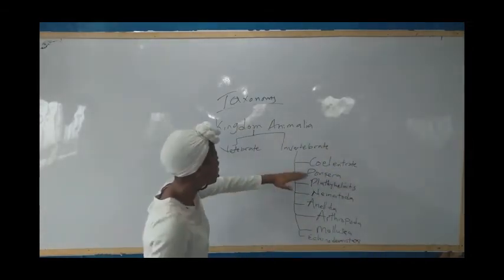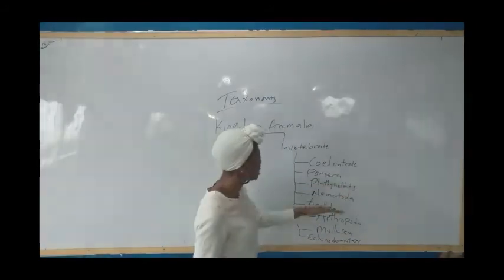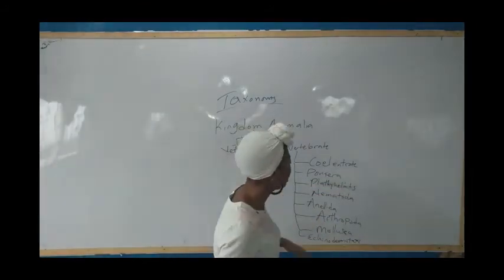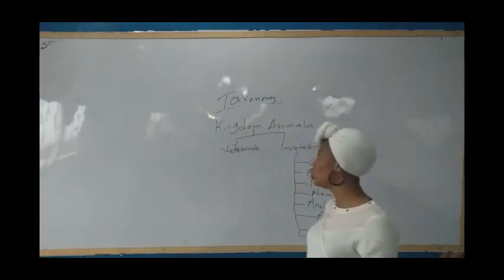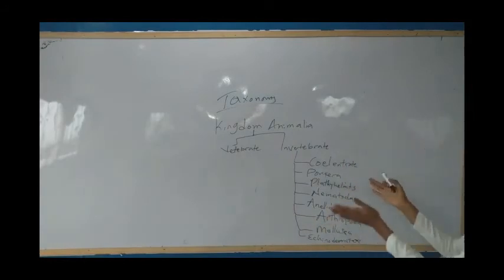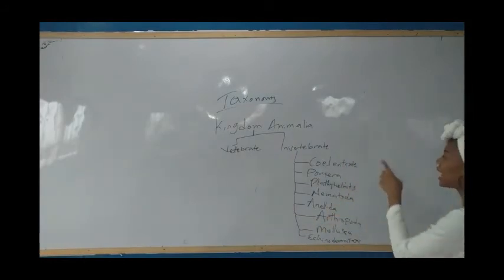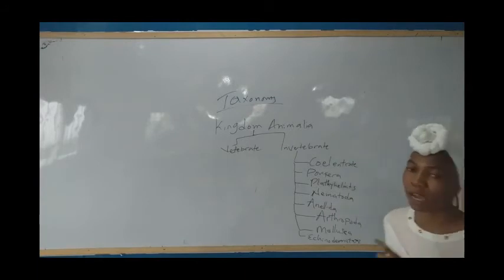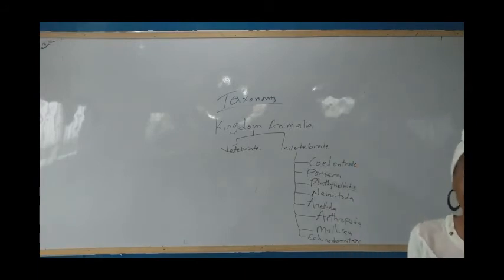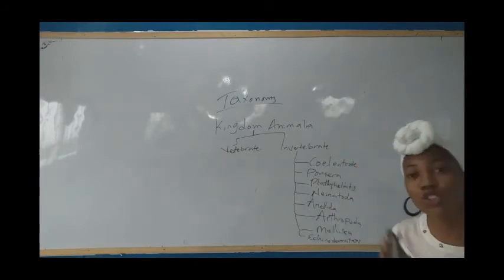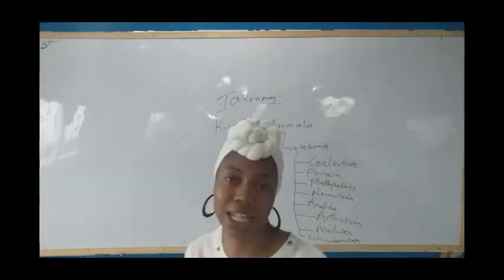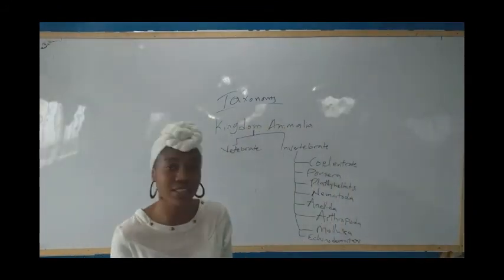So we discussed the coelenterates, the poriferans, the Platyhelminthes, the nematodes, the annelids, the arthropods, and the mollusks. Now let's start with the animals. Don't forget they are invertebrates. They are animals without a backbone. That shows that they are not really advanced organisms.